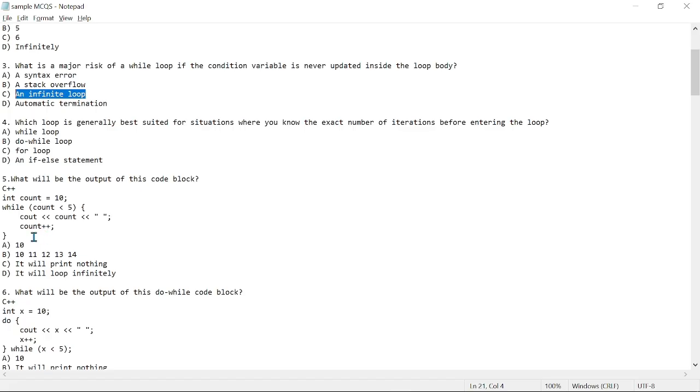All right, so what will be the output here? Count has been assigned a value of 10, which is not less than 5. All right, so this is actually going to be false, and so we cannot enter the loop statement, right? So our answer right here will be, it will print nothing. We can try this simple code.